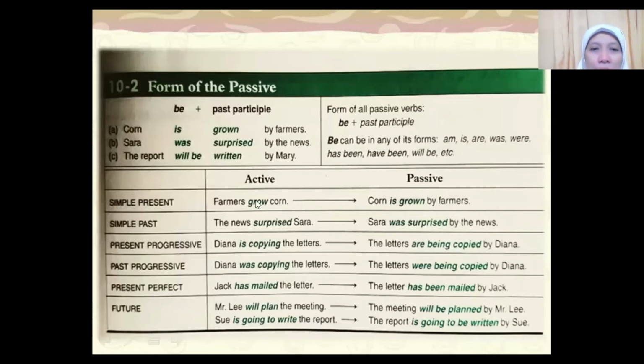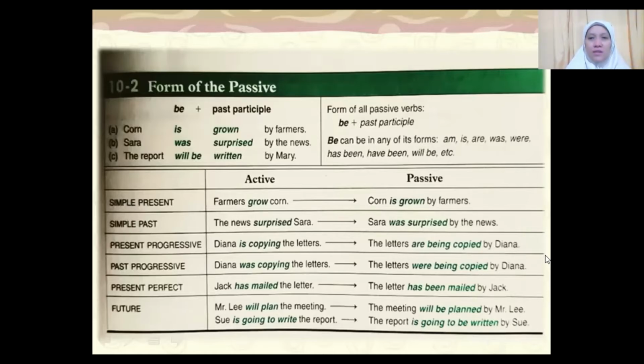Simple present. Active: "Farmers grow corn." The passive: "Corn is grown by farmers." Simple past: "The news surprised Sarah." The passive: "Sarah was surprised by the news." The present progressive, the active sentence: "Diana is copying the letters." The passive: "The letters are being copied by Diana." Remember, "is copying" will be "are being copied." For present progressive, the formula is "be," "being," and verb 3.